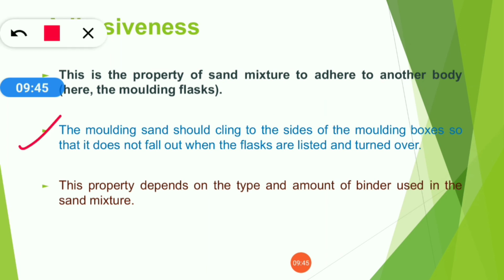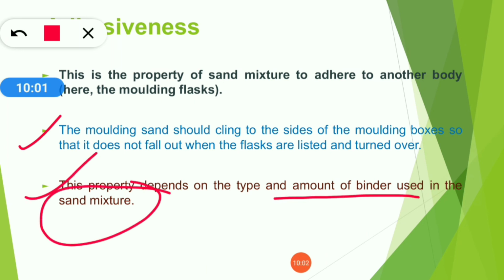The molding sand should cling to the sides of the molding boxes so that it does not fall out when the flasks are lifted and turned over. This property depends on the type and amount of binder used in the sand mixture.